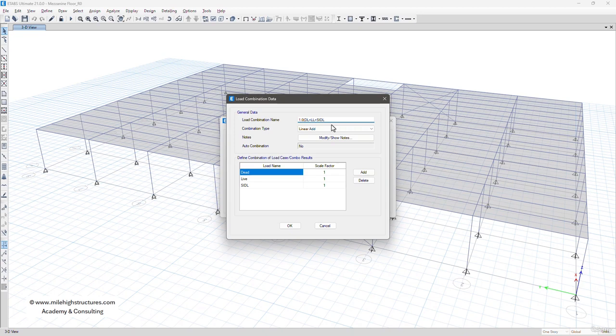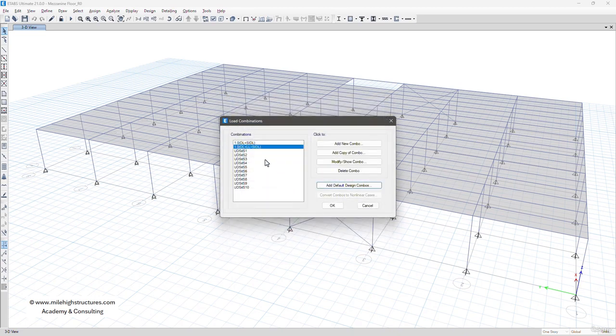So one time dead load plus live load plus SIDL. Now in this case, the code says that either you can use the short term combination factor psi S, which was 1, or you can use psi L, that is 0.6, for the long term combination factor. And obviously, in this case, the short term factor shall govern the design. So we can left click on OK, and these two are the serviceability load combinations.